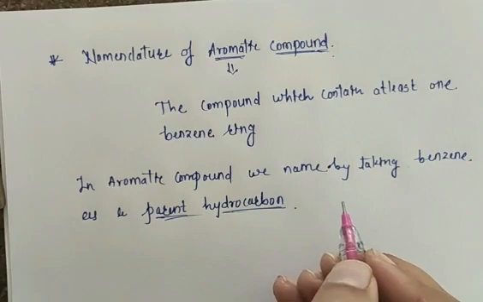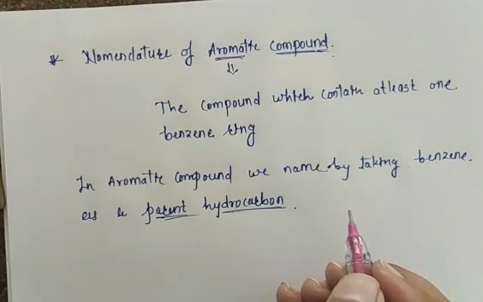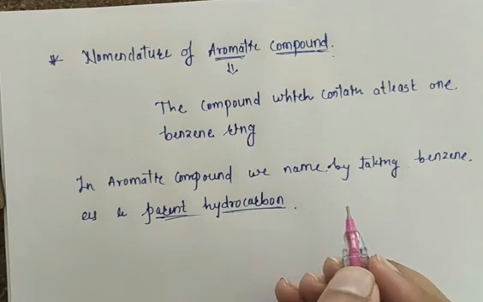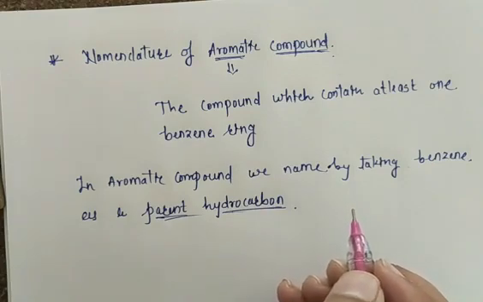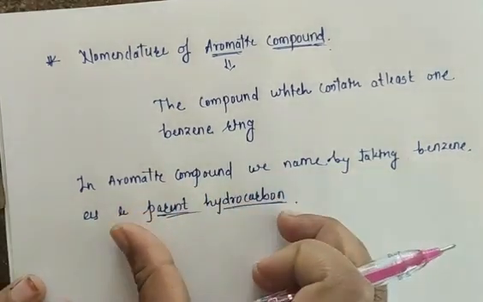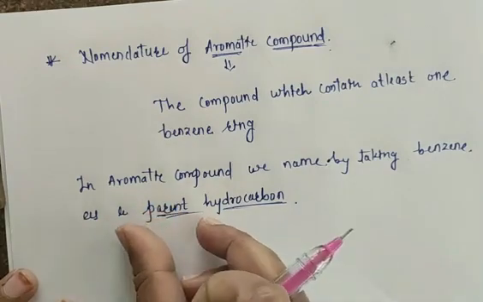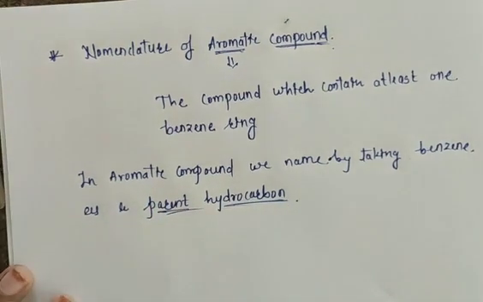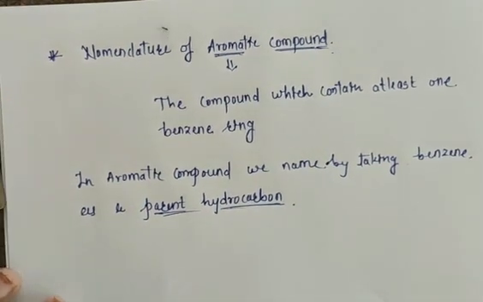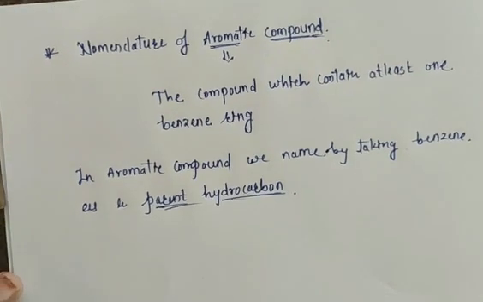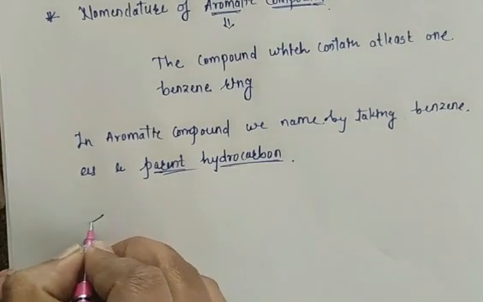Like the same way, if they give an aliphatic compound, you select the longer chain, and that longer chain you consider as the parent chain of an alkane. In the same way, if an organic compound has a benzene ring, this benzene ring acts as the parent hydrocarbon. There are many organic compounds having a benzene ring, and they are given an IUPAC name. For example,